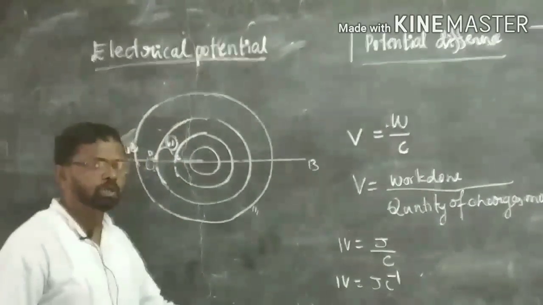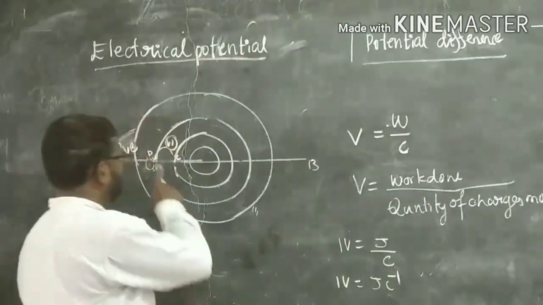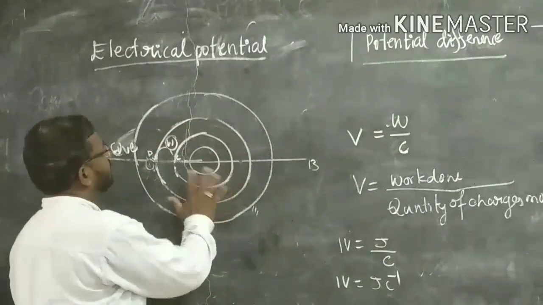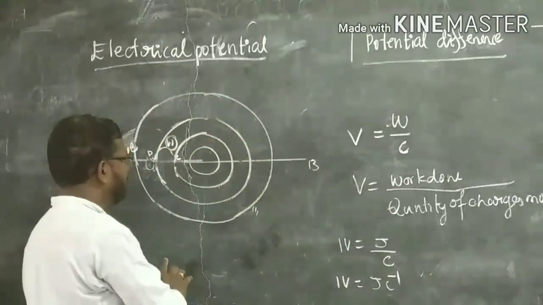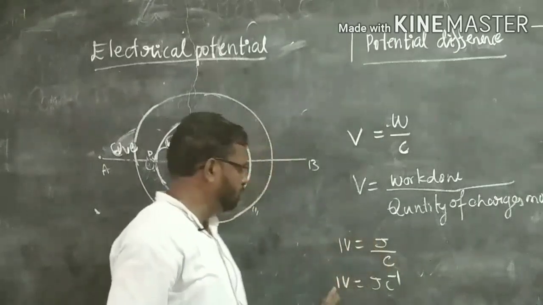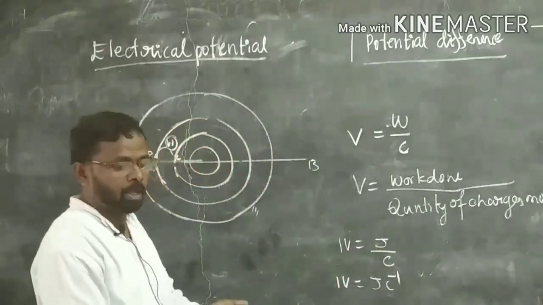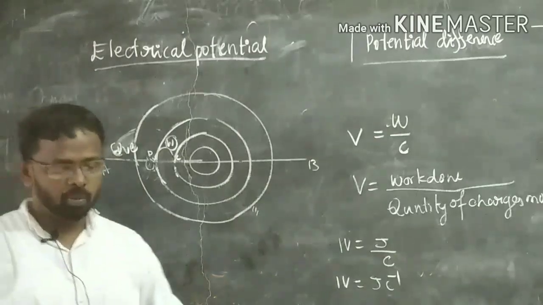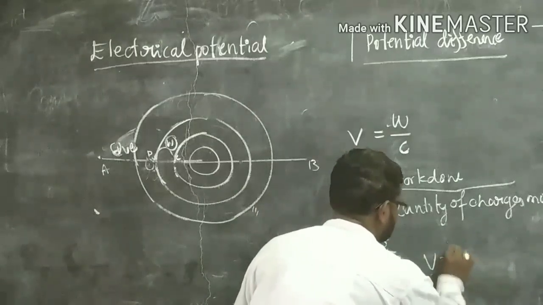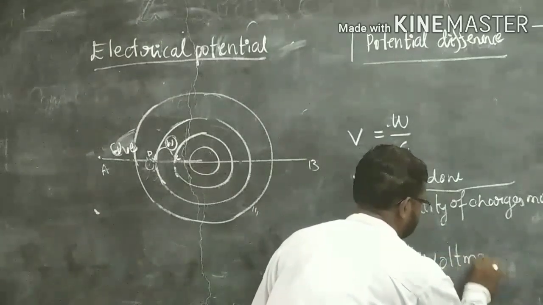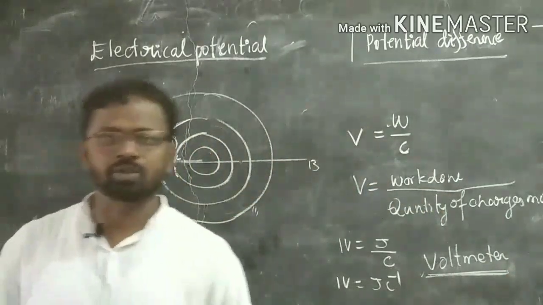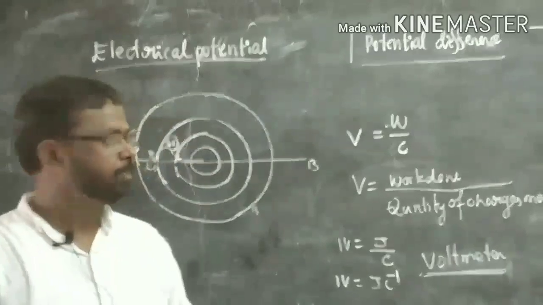How can you express 2 volt? 2 volt means when 1 coulomb of charge is brought from somewhere in the electric potential area, if the work done is 2 joule, then we call it 2 volt. Volt can be measured by one of the instruments called voltmeter, not voltameter.